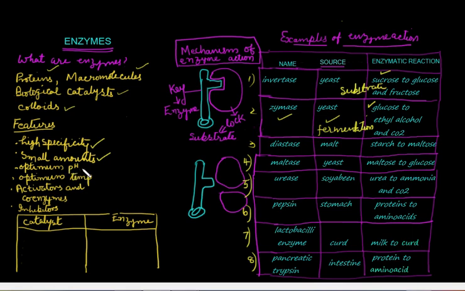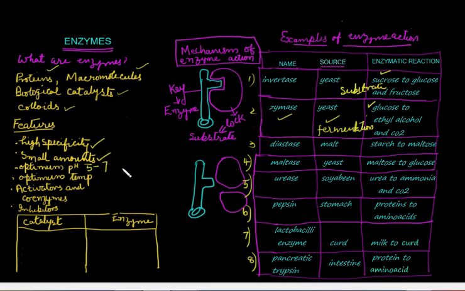They need optimum pH. What is pH? The pH value of a medium tells us about its acidity or basicity, that is how far it is acidic or how far it is basic. The pH scale consists of readings 0 to 14, and the reading 7 is the neutral point. The optimum pH which is favorable for the action of enzyme is somewhere between 5 and 7.